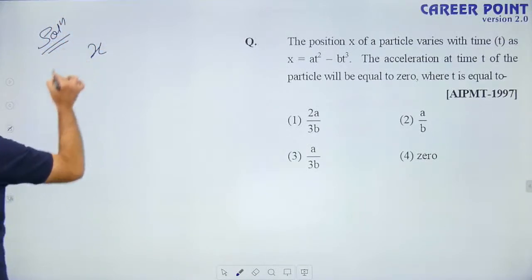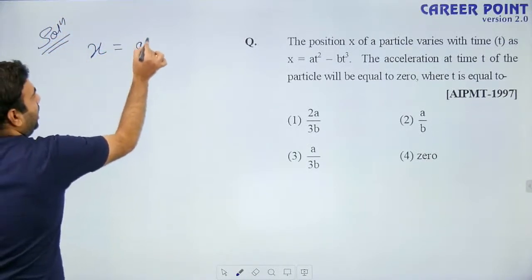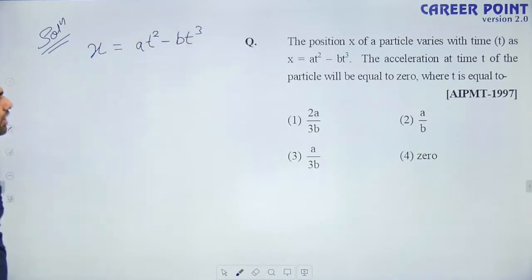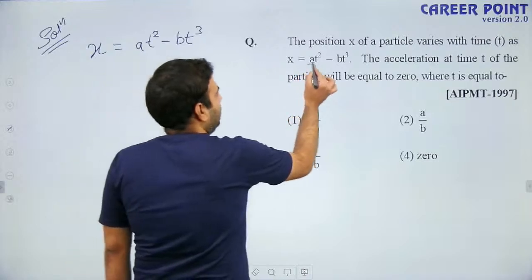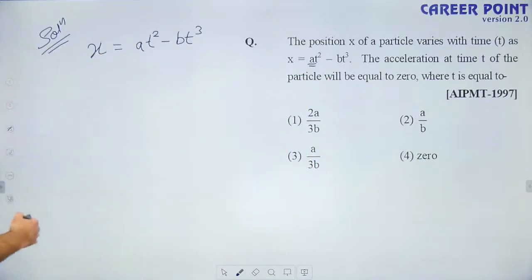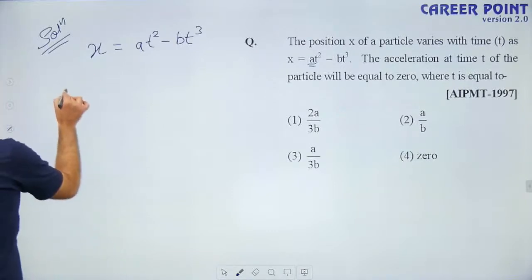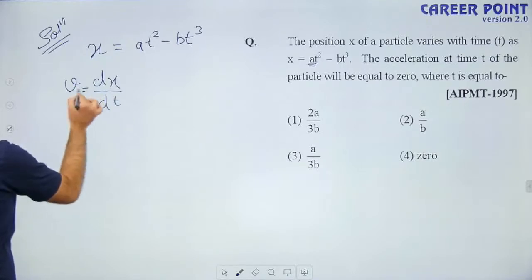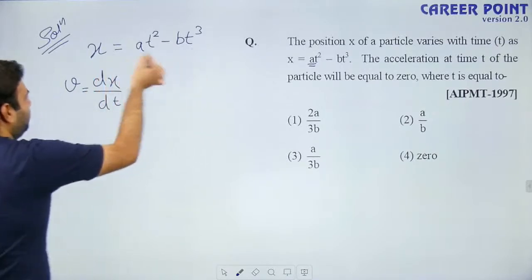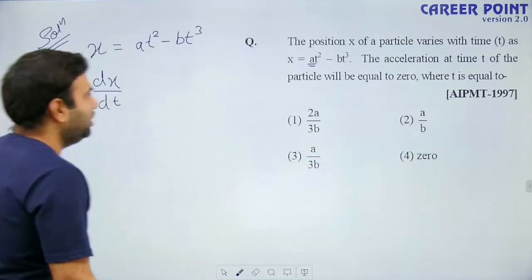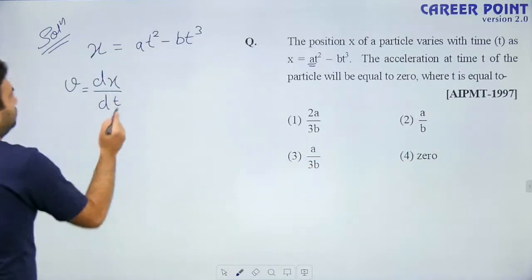We have position as a function of time, a t square minus b t cube. Okay, the question is using a, so we will not use a for acceleration. We will use some other letter. If we differentiate x with respect to time, we will get velocity. Differentiate x as a function of time, we will get velocity, because the particle is only moving along the x-axis. Okay, it is a straight line motion.